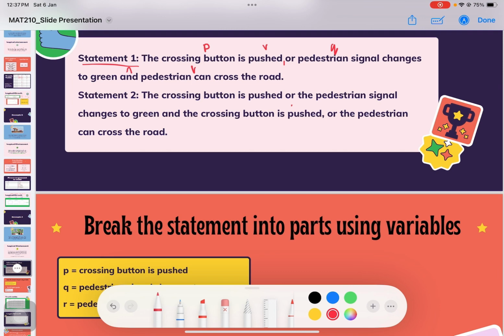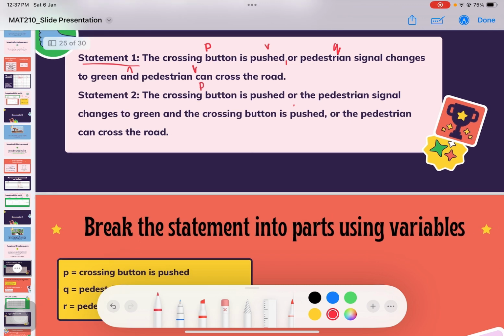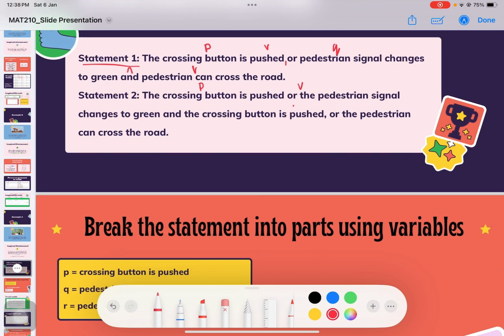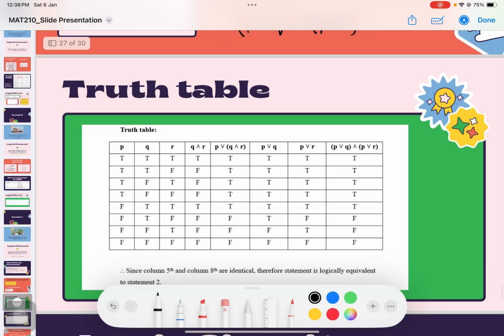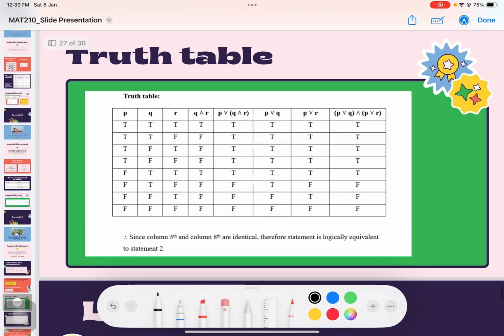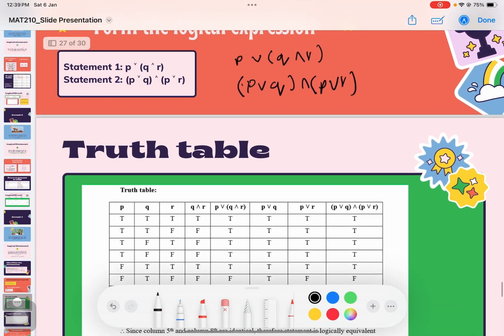For the next statement, the crossing button is pushed, which is P, or pedestrian signal changes to green, Q, and the crossing button is pushed, which is P, or pedestrian can cross the road, which is R. We can form the logical expression. So the method that we have chosen to prove whether the statements are logically equivalent is by using the truth table. By using the truth table, the columns for both of the statements have to be identical to each other.